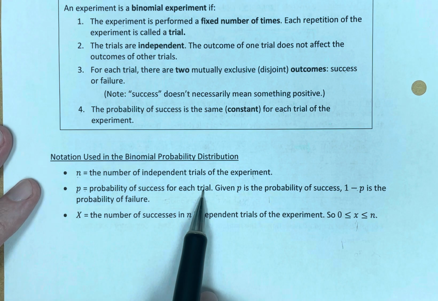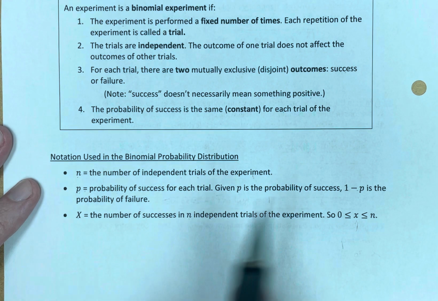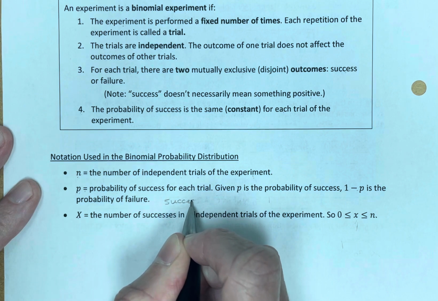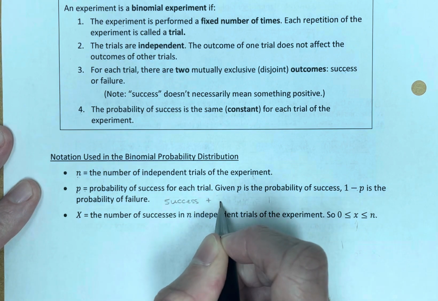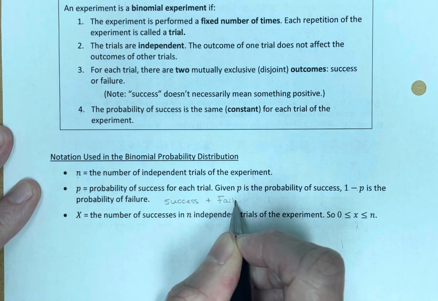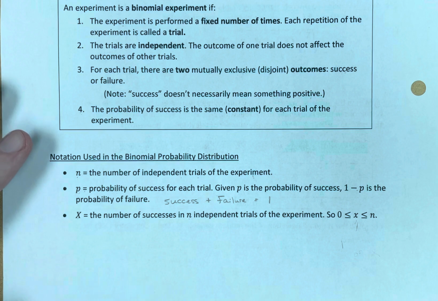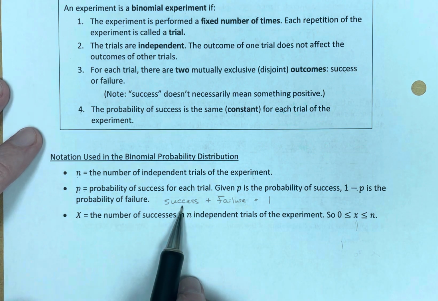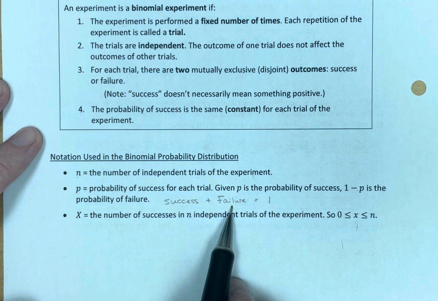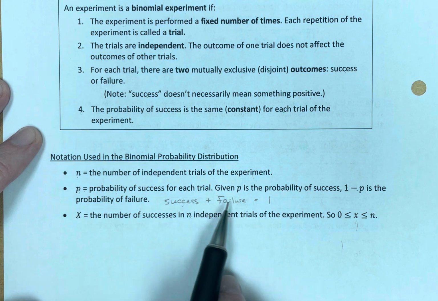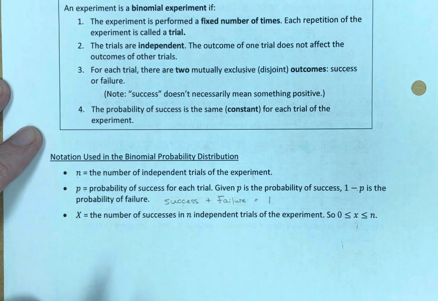We're talking about a binomial, so it's either going to be a success or a failure. So the probability of success plus the probability of failure is going to equal 1. Those are all the choices. You're either going to succeed or you're going to fail. And since that covers everything, this probability plus this probability is equal to 1.